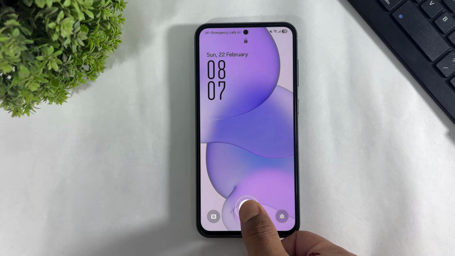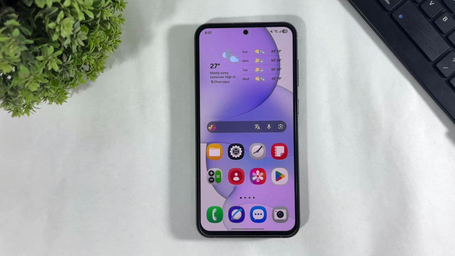Hey, what's up guys? Today in this video I'm going to show you how to install Xiaomi HyperOS 3 icons on your Galaxy device. So let's begin.